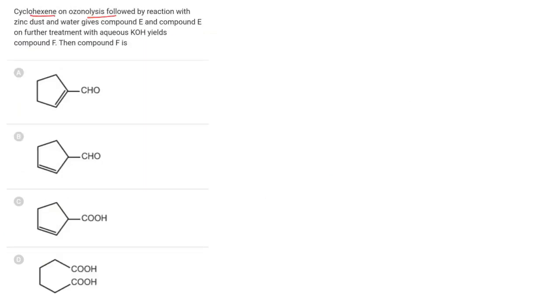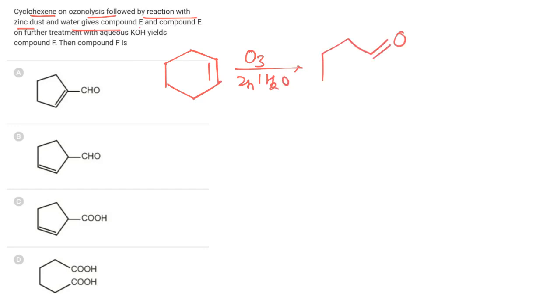Cyclohexene on ozonolysis followed by reaction with zinc dust and water gives compound A, E. So when cyclohexene is treated with ozone in the presence of water, reductive ozonolysis takes place and it will convert it to hexane 1,6-dial. Now this compound is further treated with aqueous KOH.